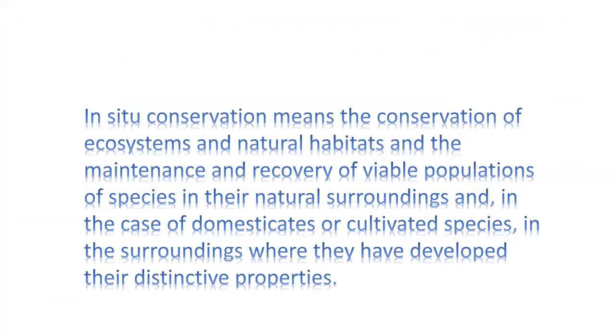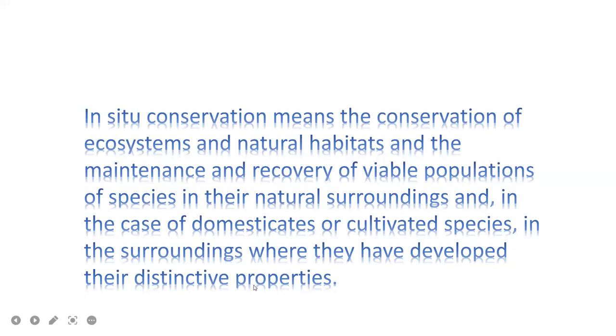Okay, so in situ conservation means the conservation of the ecosystem and natural habitats, and the maintenance and recovery of viable populations, that is living populations of the species, in their natural surroundings. So here we are considering living organisms, plants and animals, in their natural habitats only. In the case of domesticated or cultivated species, it is in the surroundings where they have developed their distinctive properties.